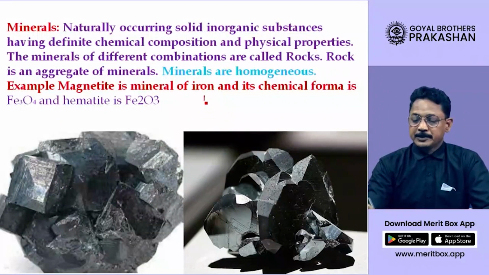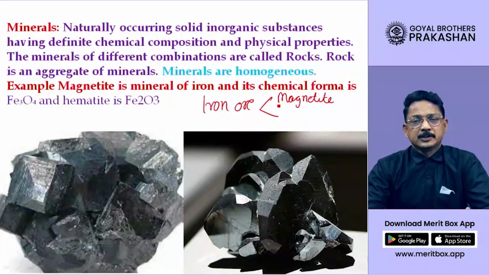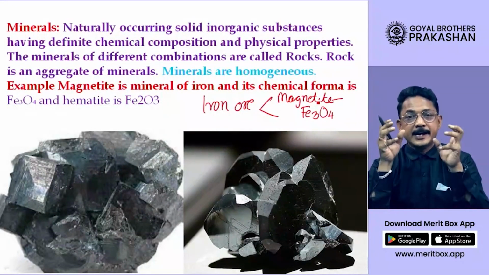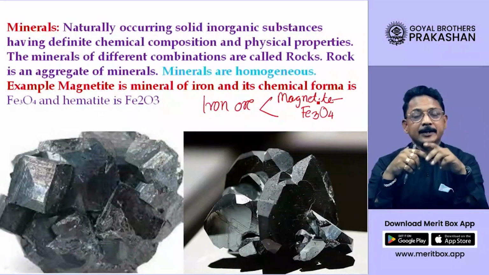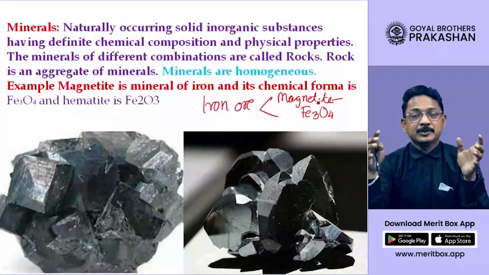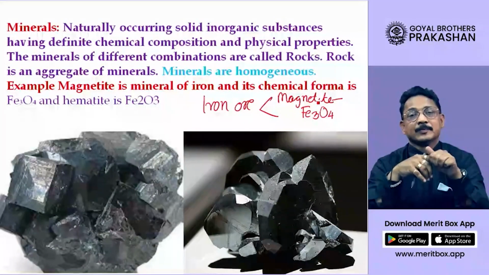For example, you must have heard about iron ore, and this iron ore is made up of iron and oxygen, and of course some other minerals are also present in it, but iron ore is basically made up of magnetite, and the chemical formula of magnetite is Fe3O4. That means magnetite is made up of 3 atoms of iron and 4 atoms of oxygen. It means the chemical composition, the chemical formula, is fixed.